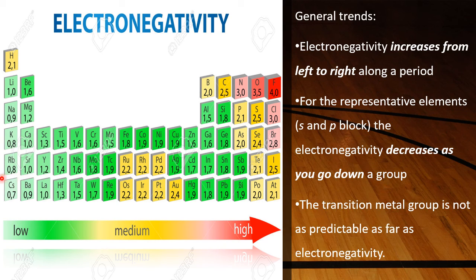The transition metal group is not as predictable as far as electronegativity, because the transition and inner transition elements, that is D block and F block elements, have strange electronic configurations and the shape of their orbitals is away from the nucleus. All these factors are there. Therefore, we cannot say exactly which element has exactly this much electronegativity. We can say more precisely about the S block and P block, but not about D and F, because of the shape which is diffused in the space around the nucleus.